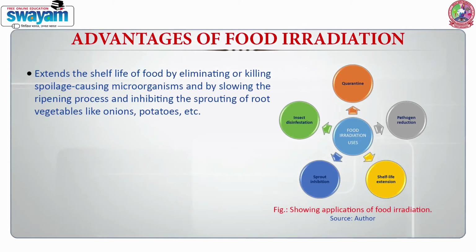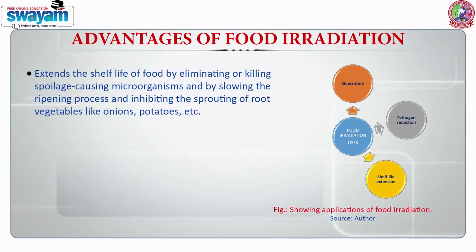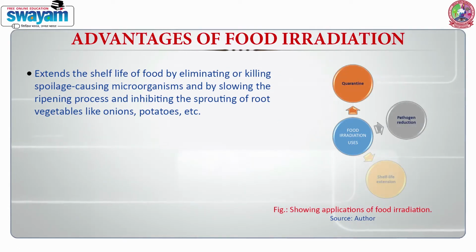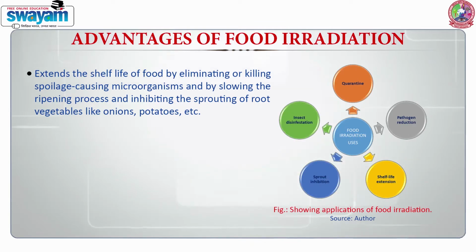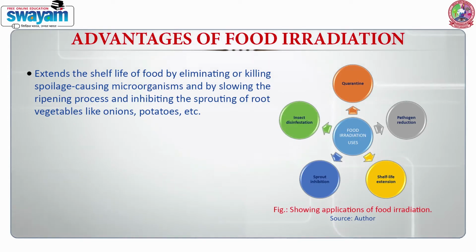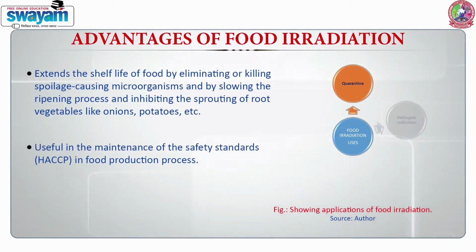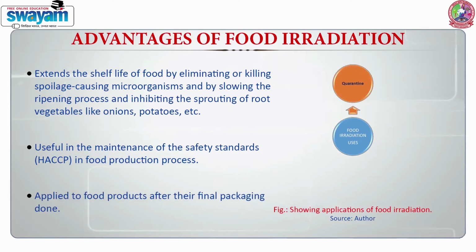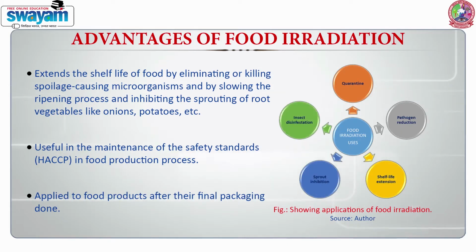It extends the shelf life of food by eliminating or killing spoilage-causing microorganisms, by slowing the ripening process, and by inhibiting the sprouting of root vegetables like onions and potatoes. It is useful in maintaining safety standards in the food production process, and it is also applied to food products after their final packaging is done.